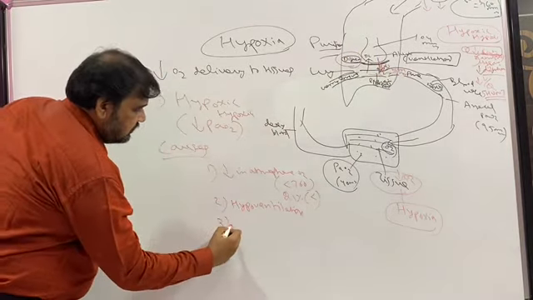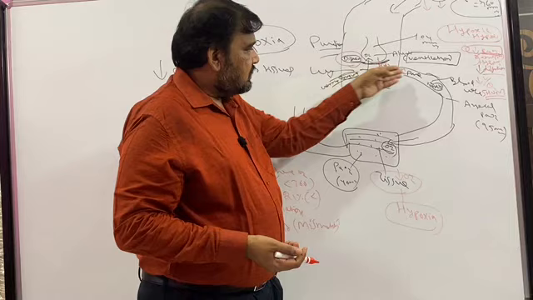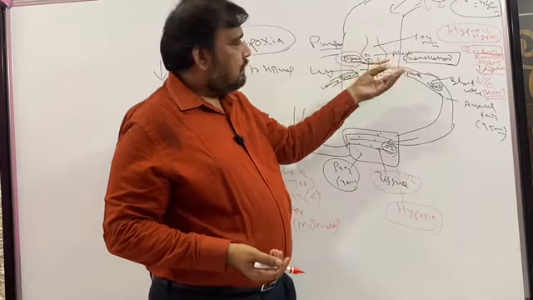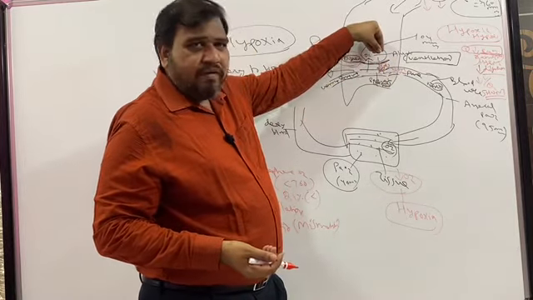That is, either the ventilation is decreased, or since the ventilation is decreased, what happens? The blood flow is there. The function of this blood flow is whatever oxygen is getting purified. The lungs' main function is purifying the oxygen. So whatever oxygen is getting purified by the lungs will be taken by the blood. But here the purified oxygen coming is less.